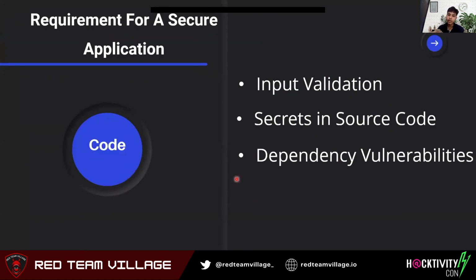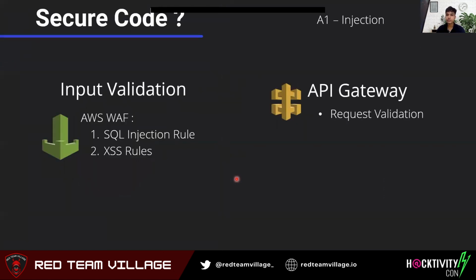Our application may have an input validation requirement. We basically need to validate the input. Then we may have secrets in source code, and again we want to manage this so that we don't leak any secret in source code. Our application might also depend on third-party libraries, so there may be dependency vulnerabilities. Okay, let's talk about what AWS services we can now use to fulfill these requirements.